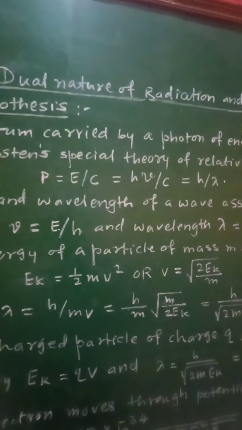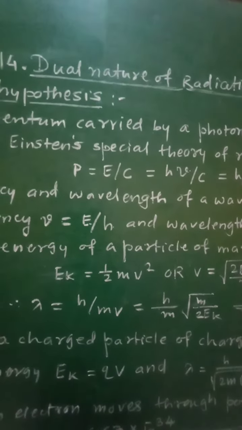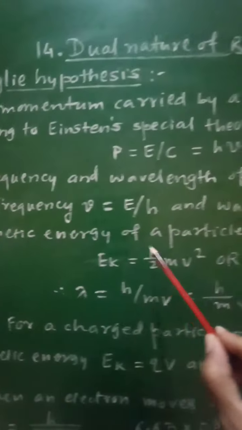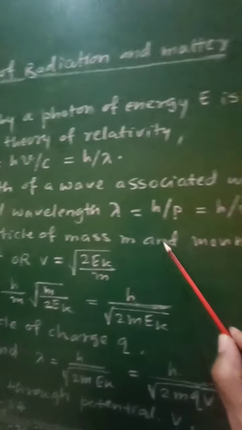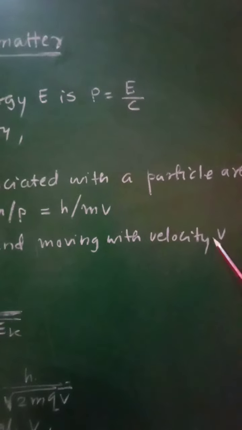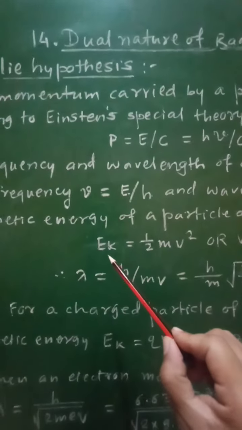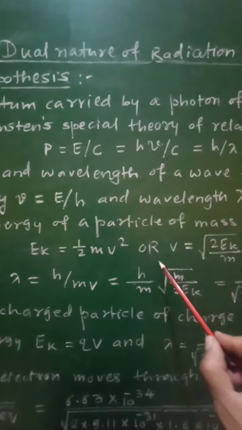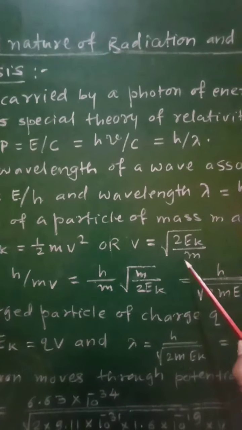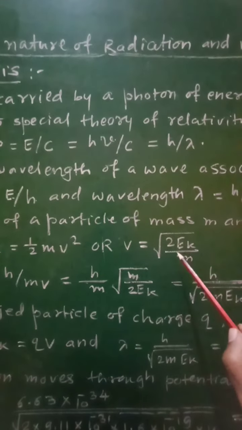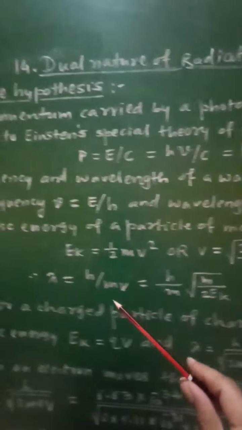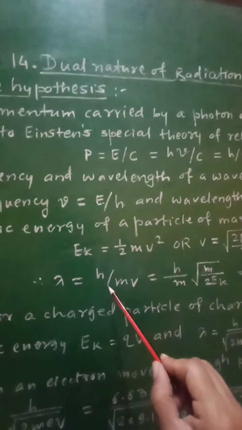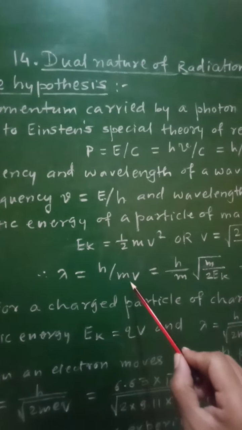Now for a particle of mass m moving with velocity v, the kinetic energy will be found. The kinetic energy Ek is equal to half m v square, or from this v will be equal to square root of 2 Ek upon m. Therefore the wavelength lambda will be given as lambda is equal to h upon mv.